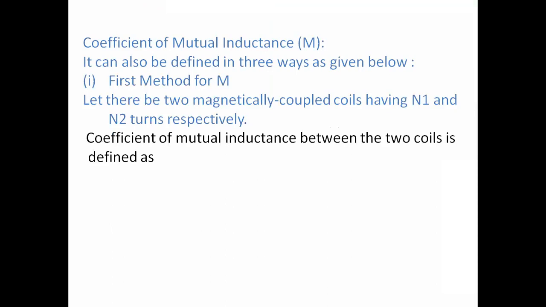For mutual inductance, we consider two coils, N1 and N2, each having turns N1 and N2.